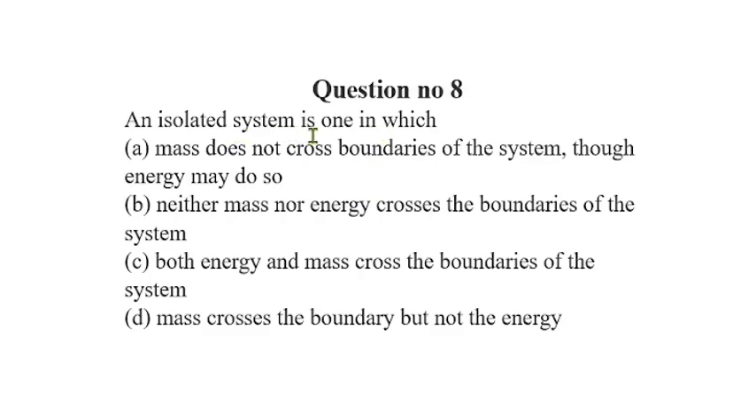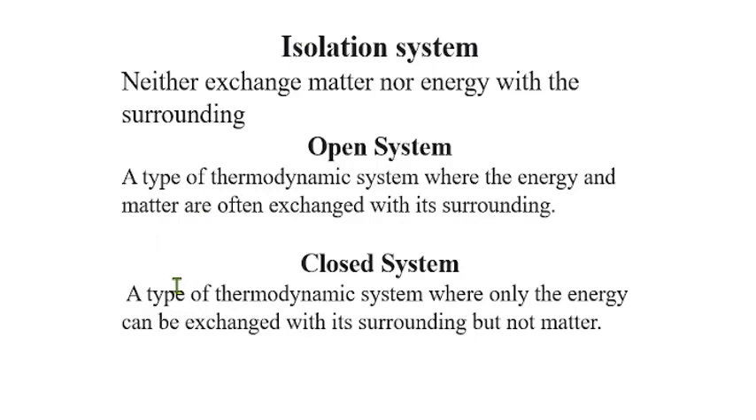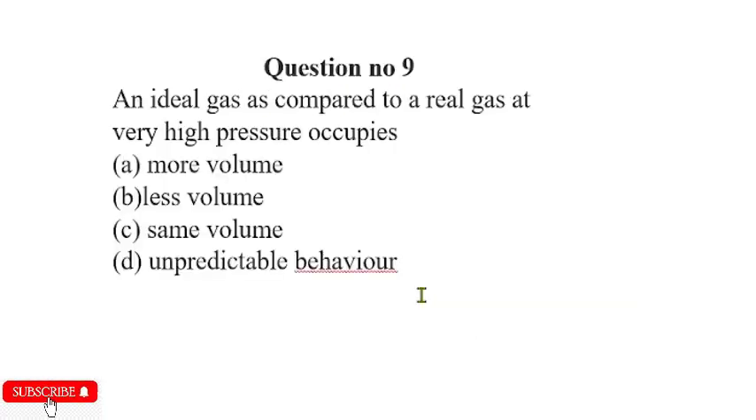Question number 8. An isolated system is one in which... So here it discusses isolated system. So an isolated system is the one in which neither mass nor energy crosses the boundary. So the correct option is option B. So that's the reason given. Isolated system, open system, closed system.